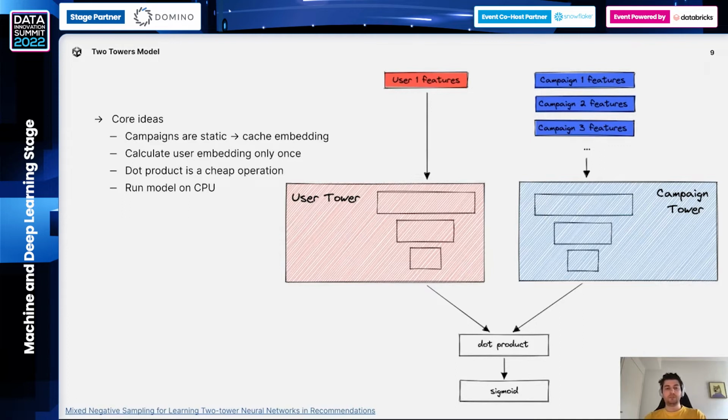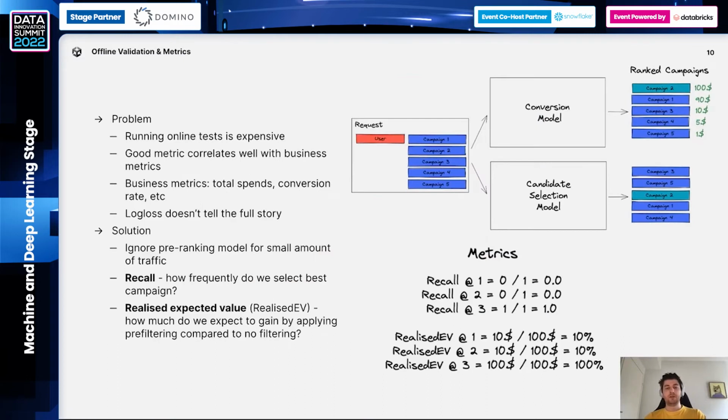But the question is how to measure the goodness of this particular model. The first premise is that running an online experiment, running an A/B test, is much more expensive than running an offline experiment. When running an offline experiment, we can play with hyperparameters, architecture choices, etc., and we can run tens of experiments every day. It's not possible for online experiments. So we need to come up with some reliable metric which correlates pretty well with the outcome of the online experiment. And we noticed that, unfortunately, metrics that we calculate during model training, such as binary cross entropy, do not correlate well with the results of the online experiment.